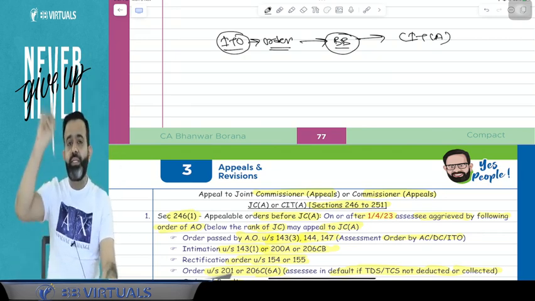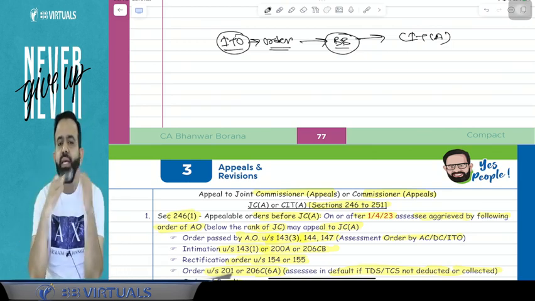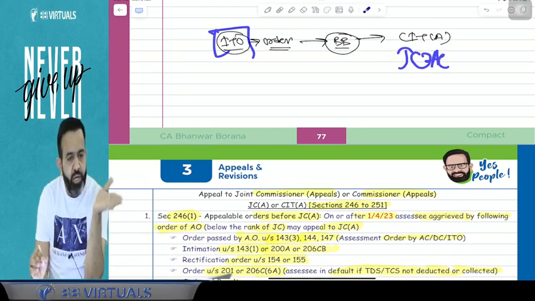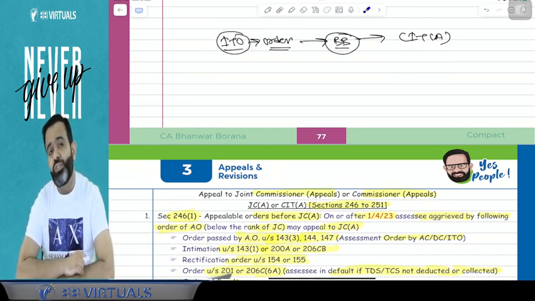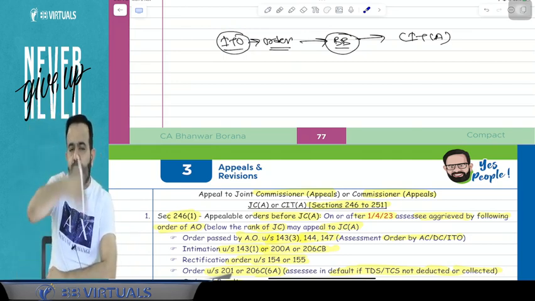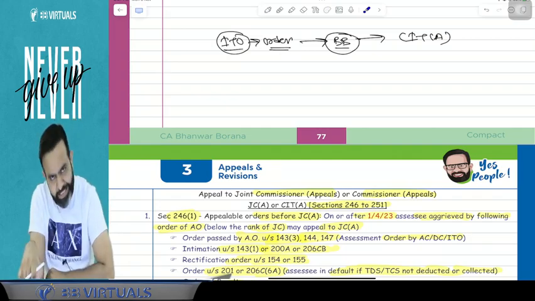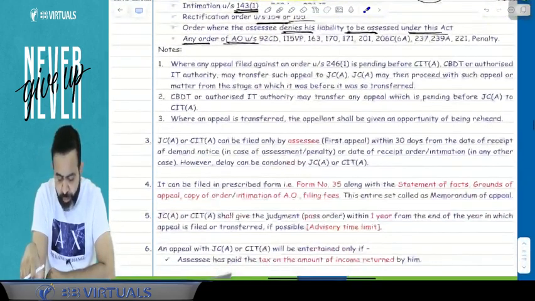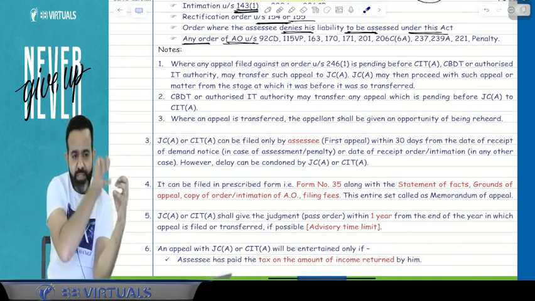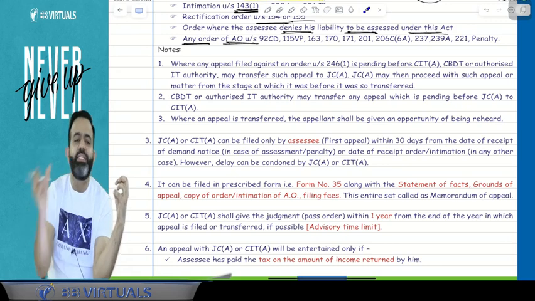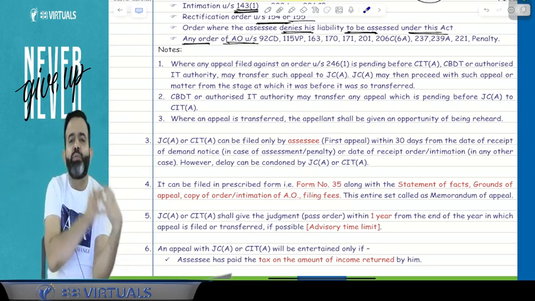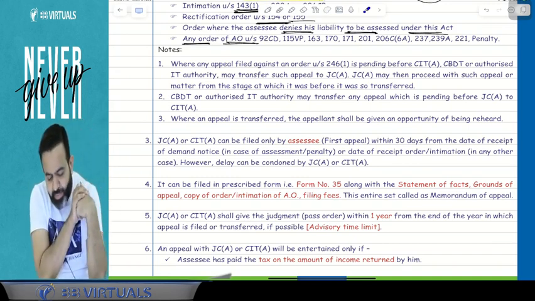Now my appeal is pending at CIT appeal, but the new system says that in case of an ITO order, you should file the appeal to the JC appeal. But I already filed the appeal to the CIT appeal. Now the question is, can CBDT transfer my case from the CIT appeal to the JC appeal or not? Answer is yes. After giving an opportunity of being heard, if CBDT wants, then CBDT may transfer your case from the CIT appeal to the JC appeal, because your appeal is live with the JC appeal.